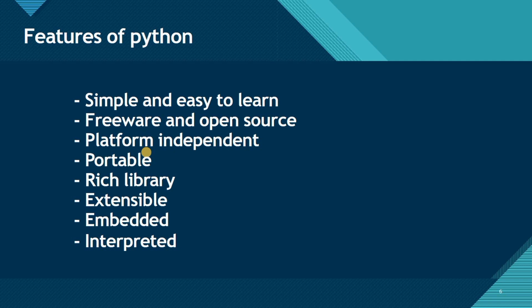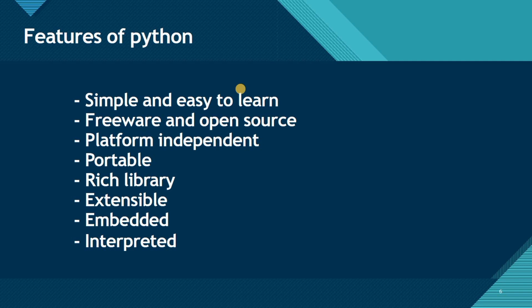Okay, so there are basically eight features of Python which I have written here: 1, 2, 3, 4, 5, 6, 7, 8. These are basically the most important concepts of the features of Python. Okay, so simple and easy to learn. It is very simple and it is very easy to learn. Everyone, even if you are a beginner, can learn. You can take Python as your first programming language as well.